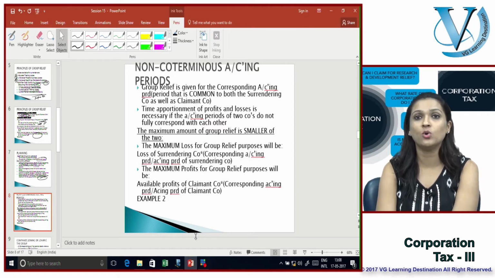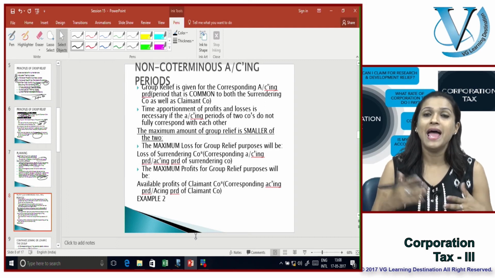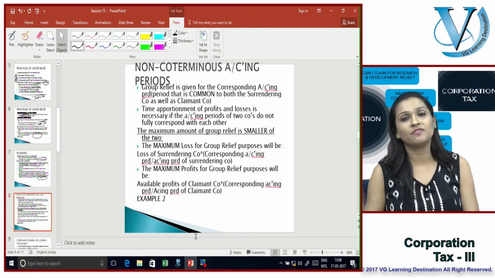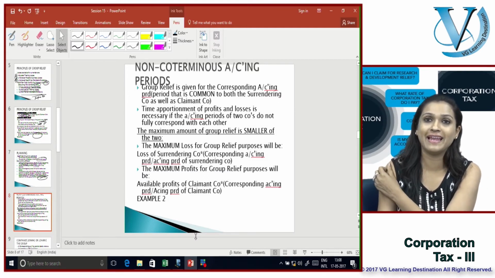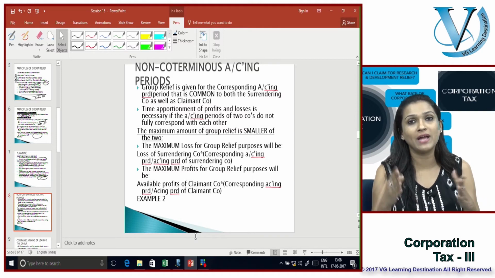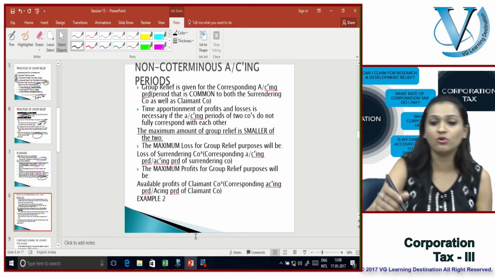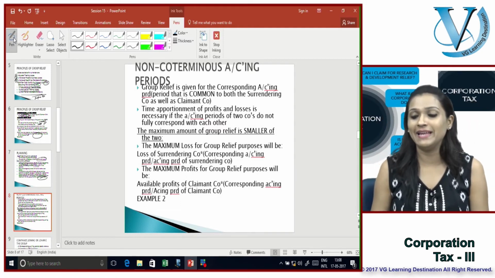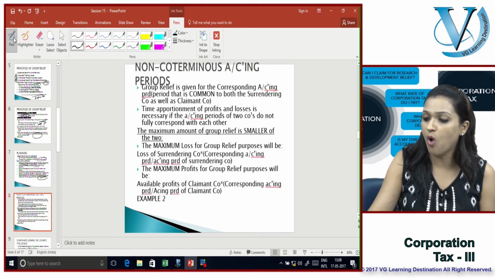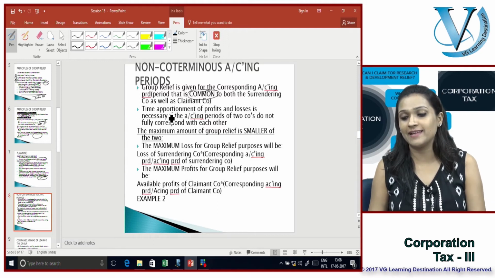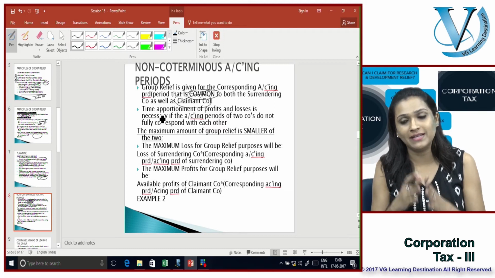We already know, we look at the corresponding accounting period, which is the common area between the two, and set off the time apportioned losses against the time apportioned profits of the claimant company. You're going to look at the common time frame between the two. Group relief is given for the corresponding accounting period that is common to both the surrendering company as well as the claimant company. So I'm looking at common time frames.